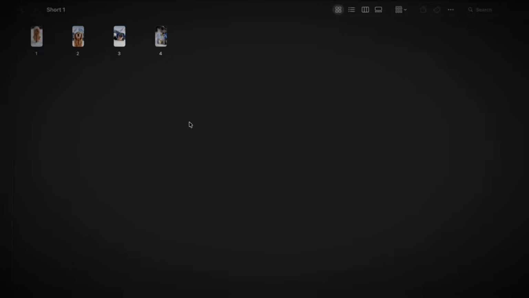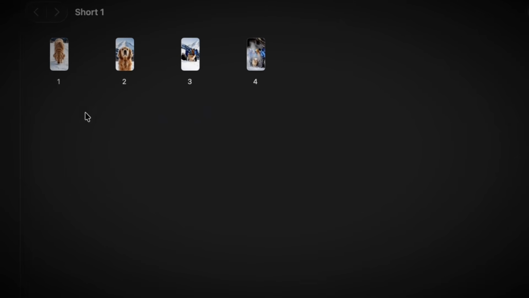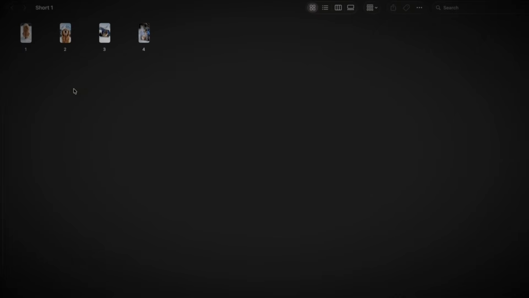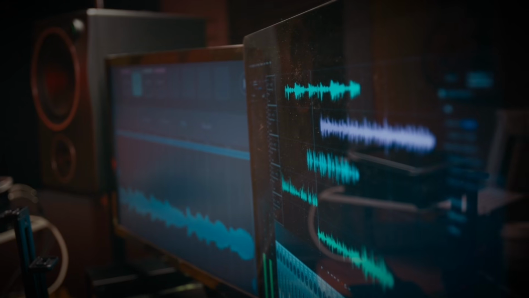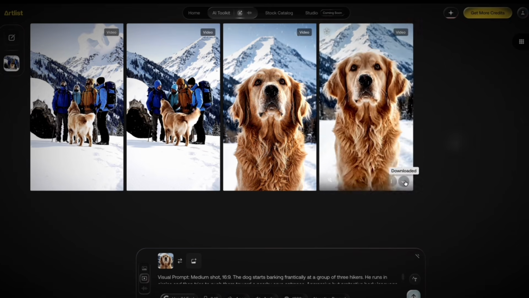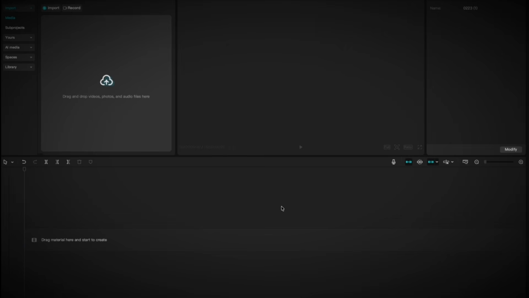By the time you're done, you'll have 4 video clips that flow together like they were planned by a professional video editor. Total generation time? About 15 minutes for all 4 scenes. Compare that to hours of manual video production or hundreds of dollars hiring someone. Step 6. Assembly in CapCut. Download all 4 clips. Open CapCut.